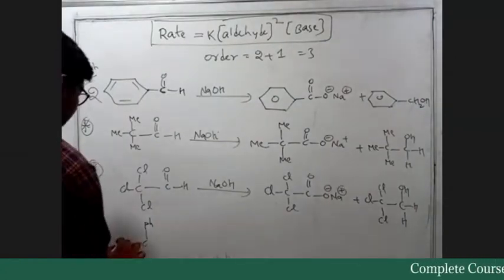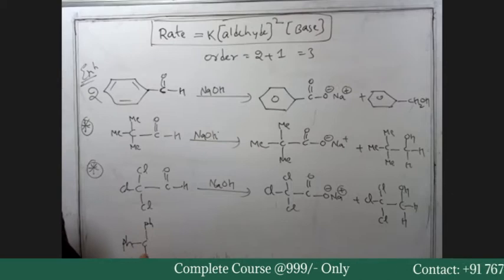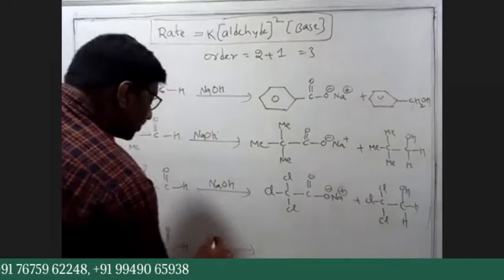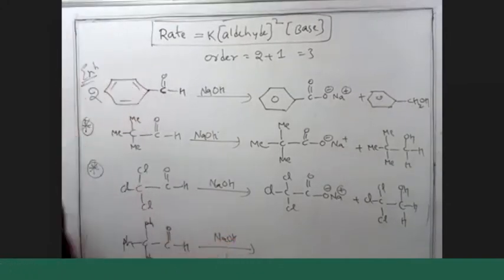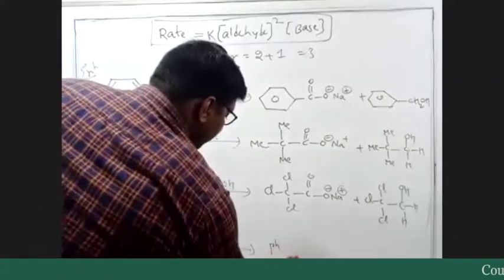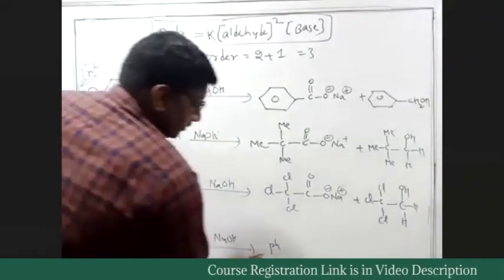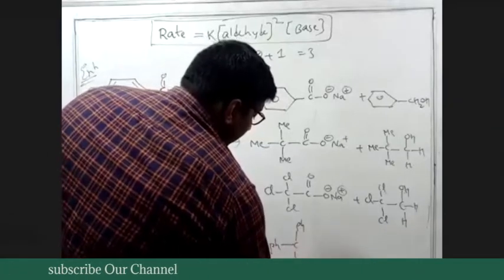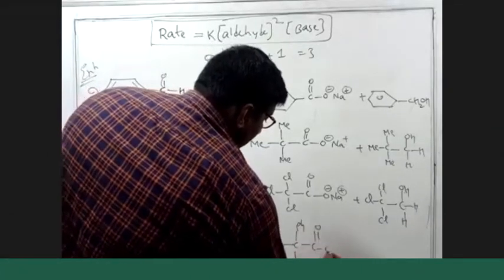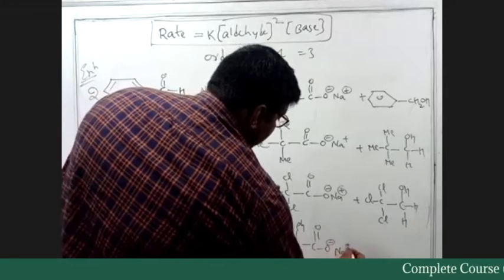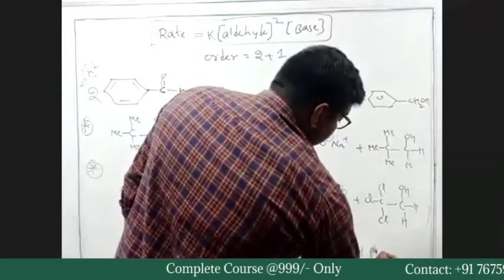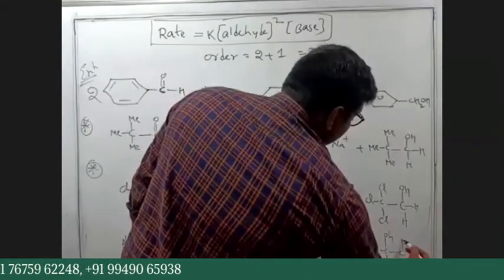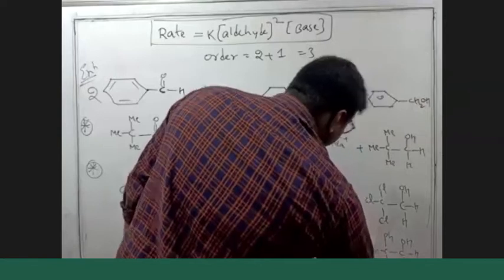Similarly, if we place phenyl groups here instead of methyl, like this, and treat the same reaction with NaOH, what are the products we expect? So everyone should write down this: (Ph)3C-C double bond O minus Na plus, and (Ph)3C-CH2OH. Ph stands for phenyl group. Okay.